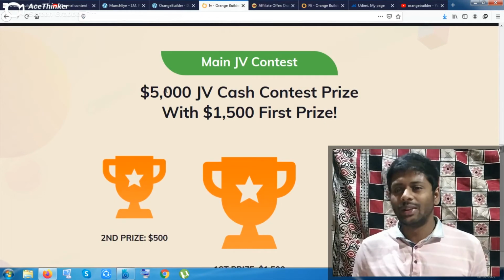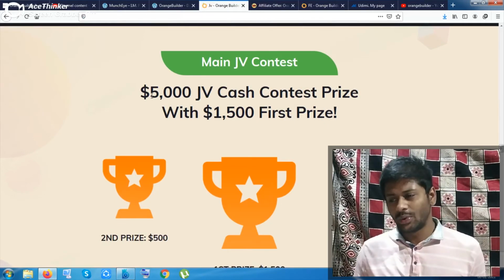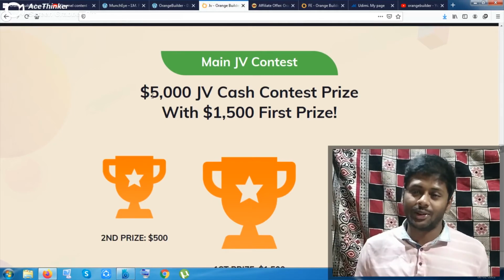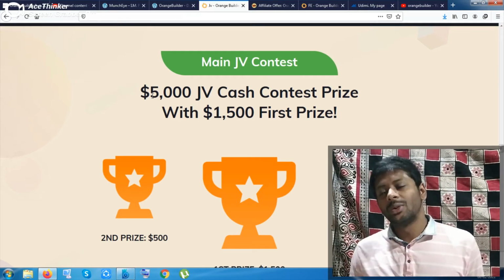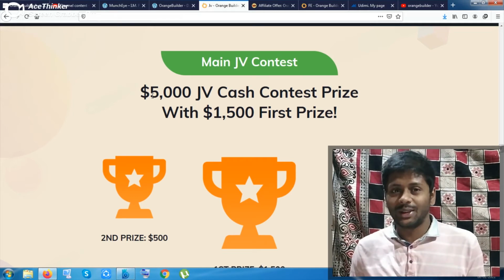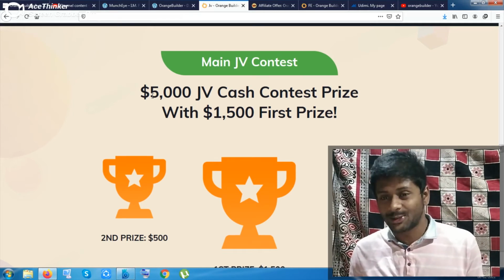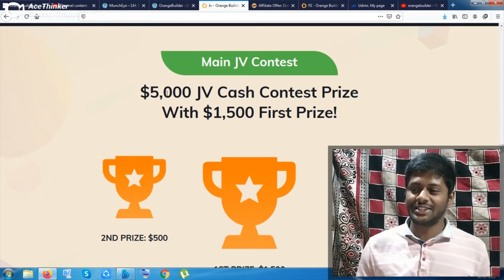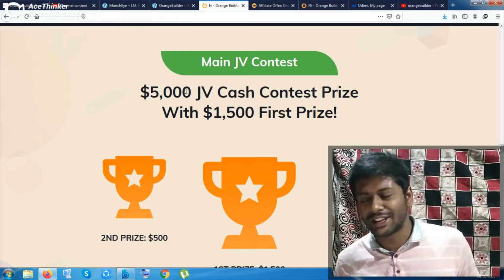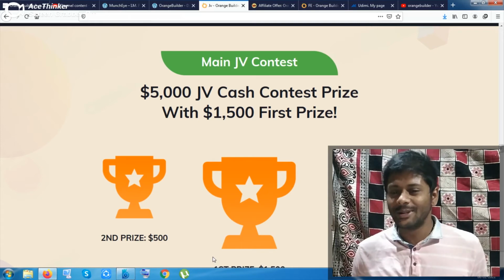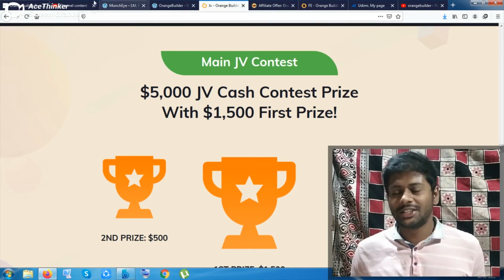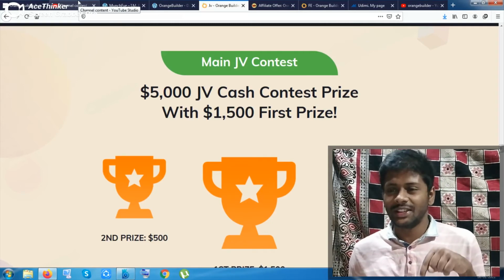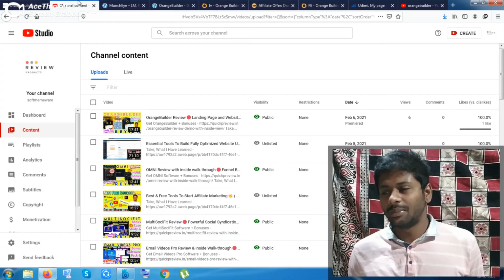And also there will be prizes, but basically you can't get the prize via launch jacking, though maybe sometimes it happens. There will always be exceptions, but you have to run ads or send emails to your email lists to get this kind of prize. This is the launch jacking method, and I think I have cleared the method for you. If there is any problem or issue, you can reach out to me by commenting below inside my video.